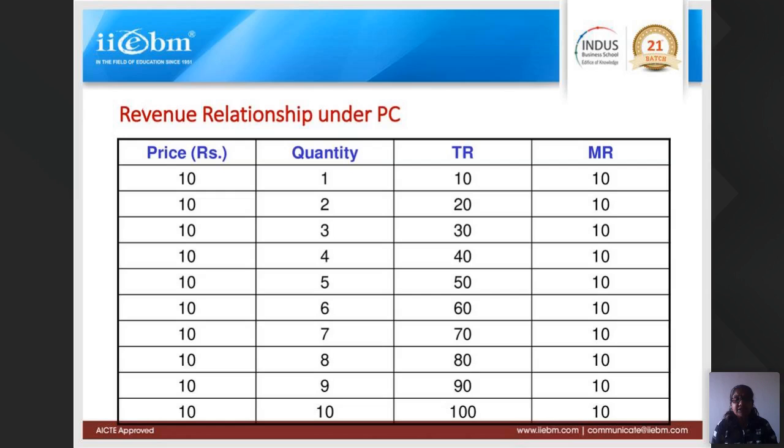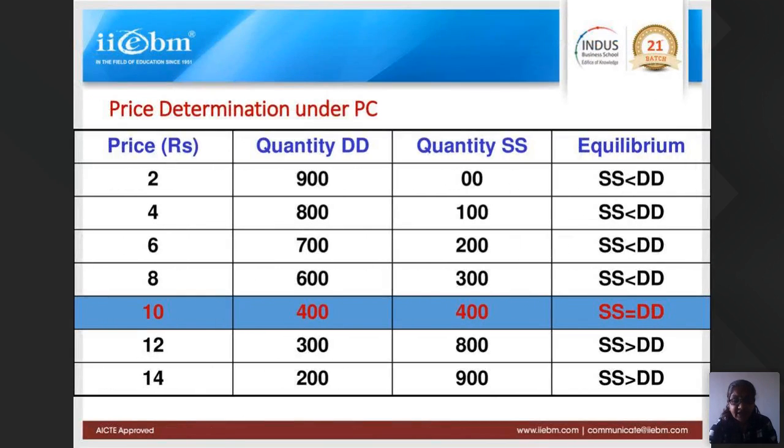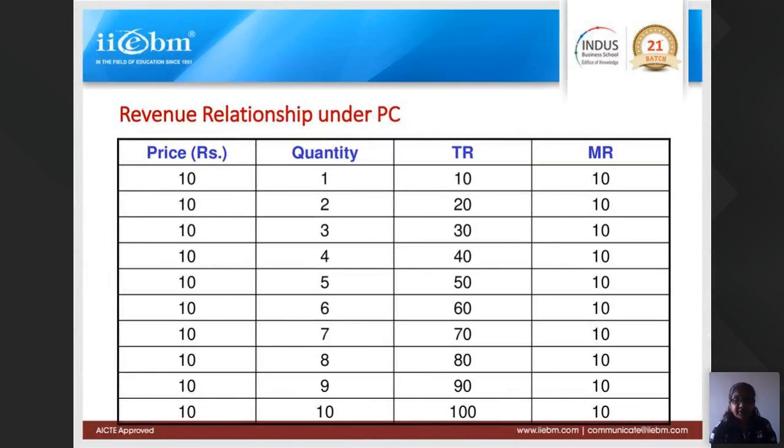Now, revenue relationship under perfect competition. So now let us see how the firm will see the market. Firm means every individual shop. How will every individual shop accept the market? For them, the industry has set the price at 10. Like in case of photocopying, the market has set the price at 1 rupee. Now, what are the shopkeepers supposed to do? They have to take the 1 rupee price, which is constant. Like that, here it is 10 rupees price which is constant, and the only thing the sellers can do is to increase the quantity.